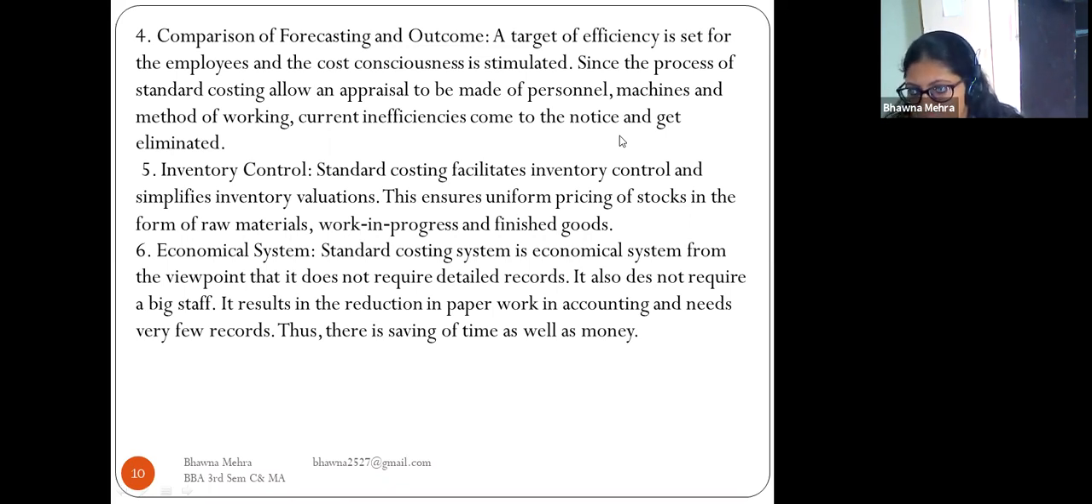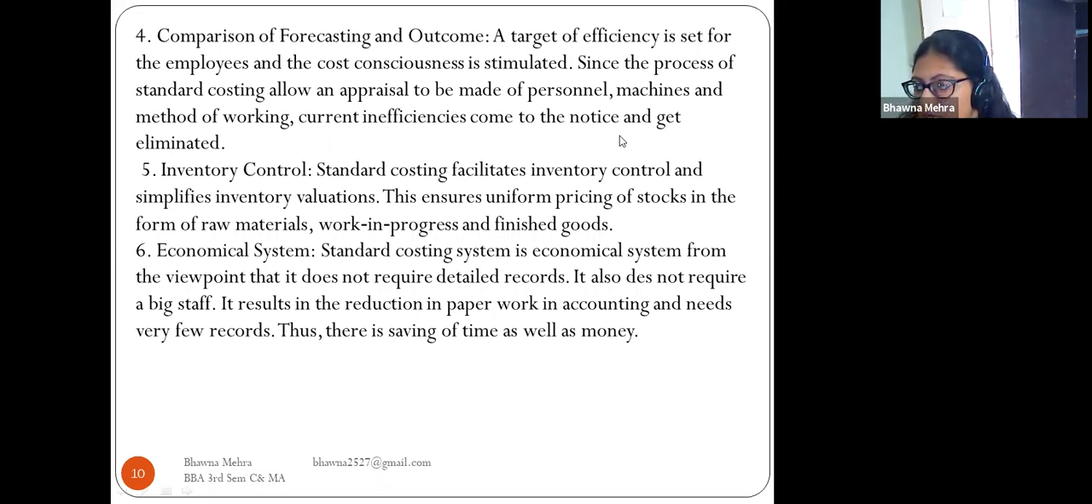Inventory control. Standard costing facilitates inventory control and simplifies inventory valuations. This ensures uniform pricing of cost in the form of raw material, work in progress, and finished goods. Inventory control is also known as stock control, where we have to control our stock. Standard costing ensures the uniform pricing of the stock.